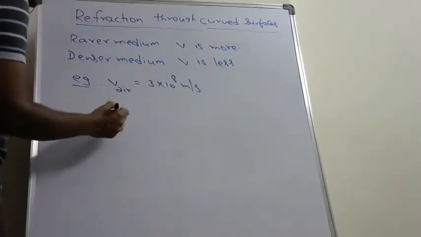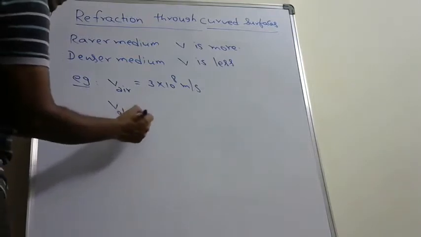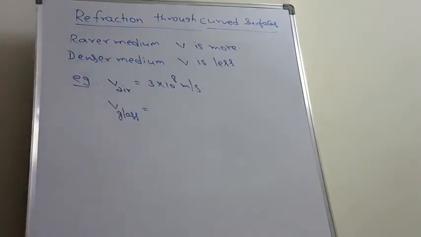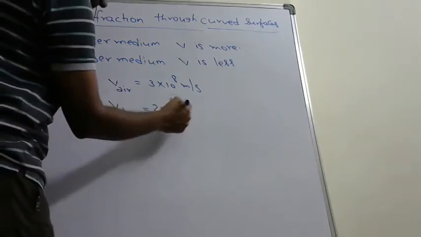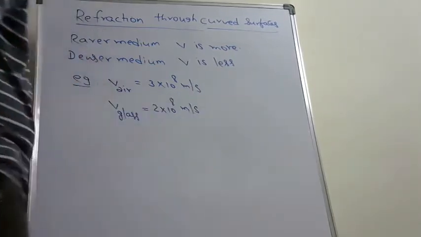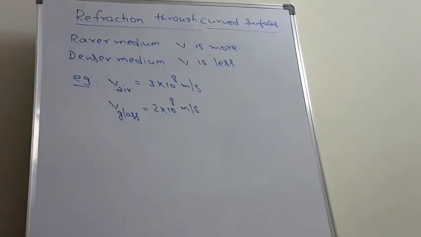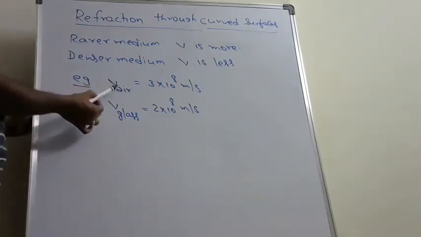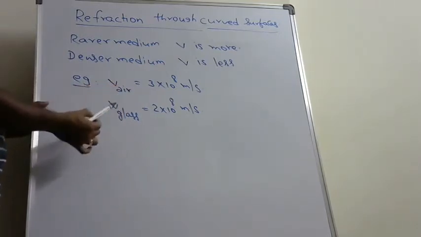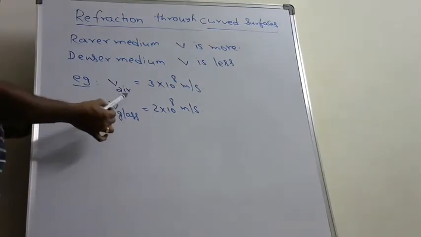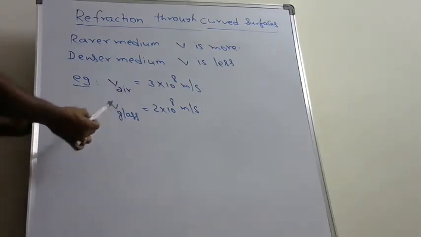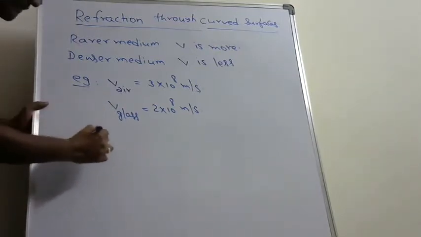Velocity of light in the glass is 2 into 10 power 8 meters per second. So, speed of light in the air is more when compared to other medium glass. Therefore, air is said to be rarer medium when compared to glass.